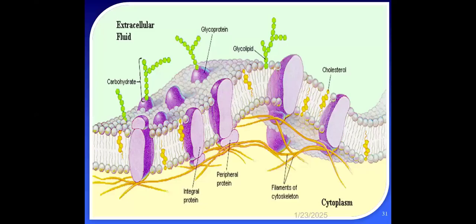So this is the structure of the lipid bilayer, the cell membrane. We can see here this is the extracellular fluid. This is inside of the cytoplasm. This is the cytoskeleton which is present inside the cytoplasm. This is the peripheral protein. This is the integral protein. These are the cholesterol, the lipid. This is the lipid bilayer. This is the glycolipid. This is the glycoprotein. This is the carbohydrate portion.